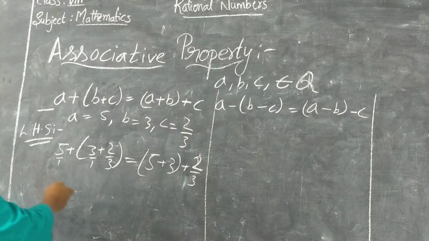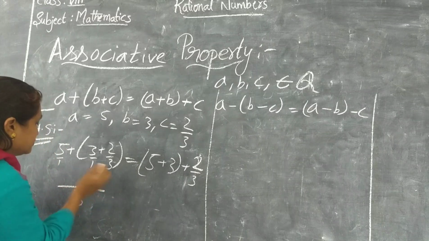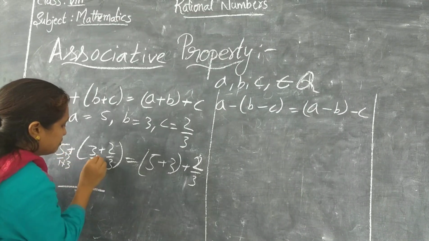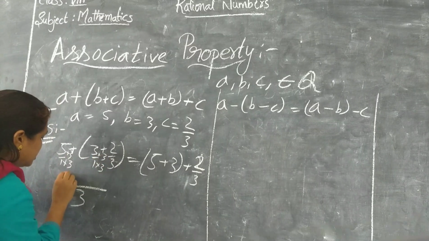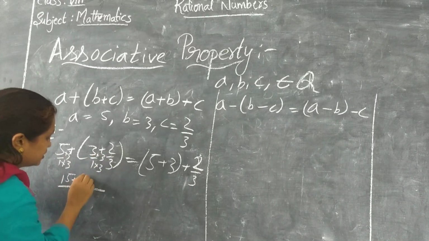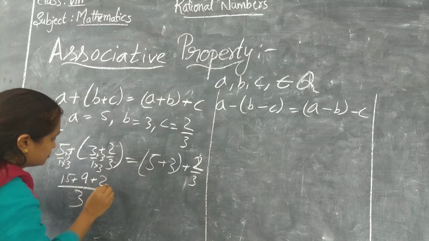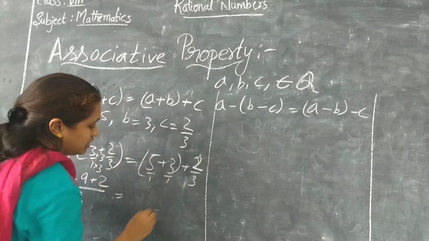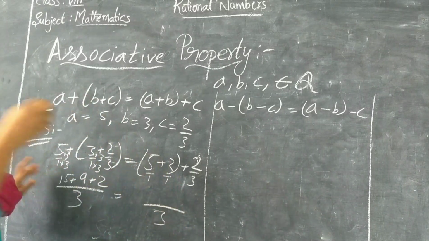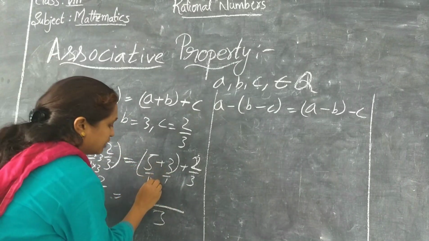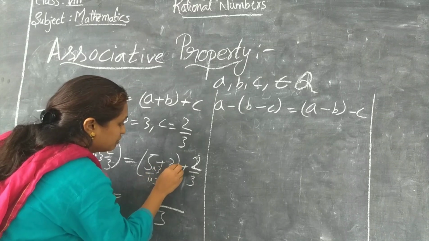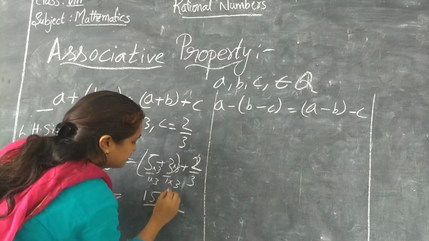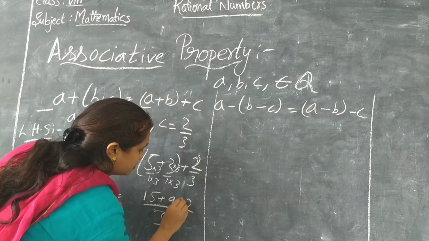Now taking LCM. So let's take the LCM. Now multiply with 3. Here also multiply with 3. Now see here, 5 3s are 15 plus 3 3s are 9 plus 2. Here also. Let's see on the RHS side as well. Now 3 is the LCM. Multiply with 3 on numerator and denominator. Here also multiply with 3. 5 3s are 15 plus 3 3s are 9 plus 2.